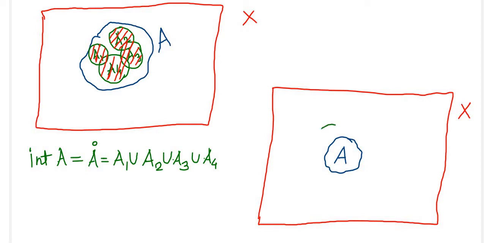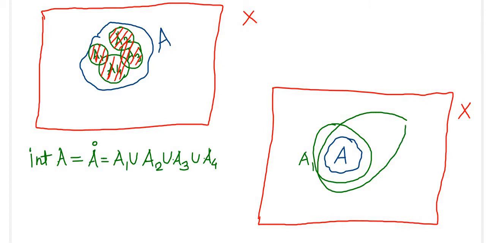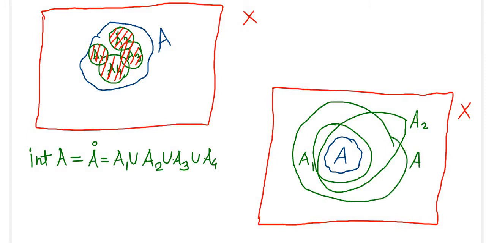Suppose this one, A1, is one closed set which contains A. Next, suppose this is A2, again a closed set which contains A. Next, suppose A3 is again a closed set which contains A. And suppose these are all the closed sets which contain A, means there is no closed set containing A other than A1, A2 and A3.